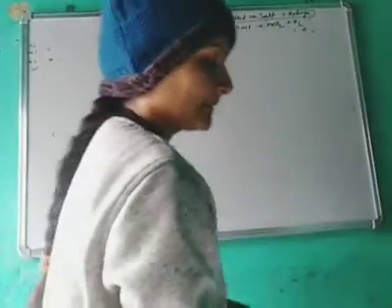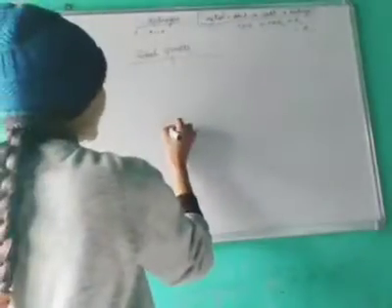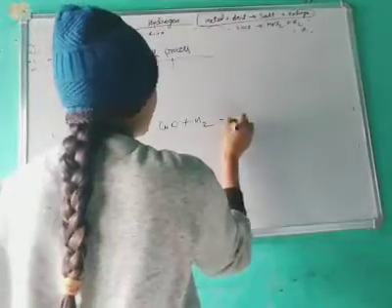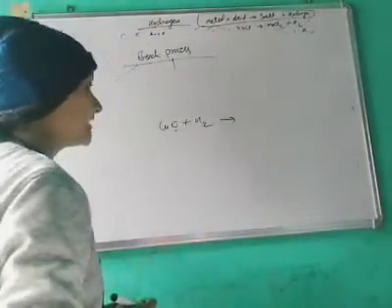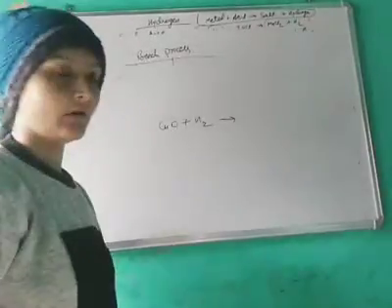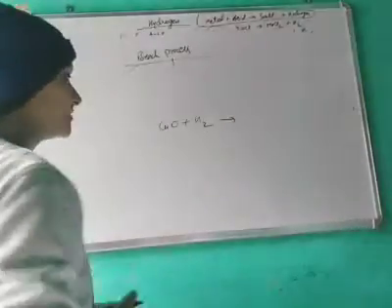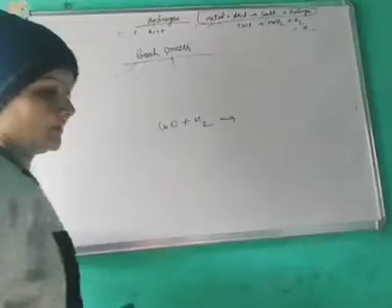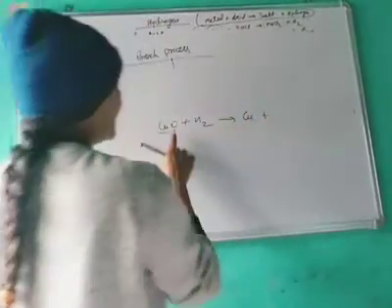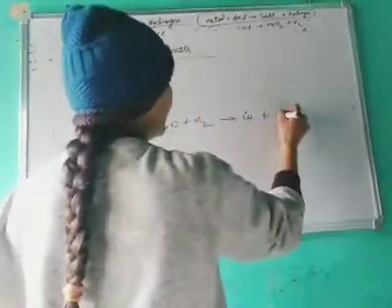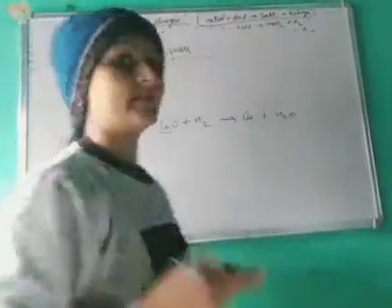An example is copper oxide plus hydrogen. There is oxygen in the copper oxide and we want to remove it. We add hydrogen and the oxygen is removed, so it becomes Cu, and the oxygen leaves as H2O. So this is a reduction reaction.